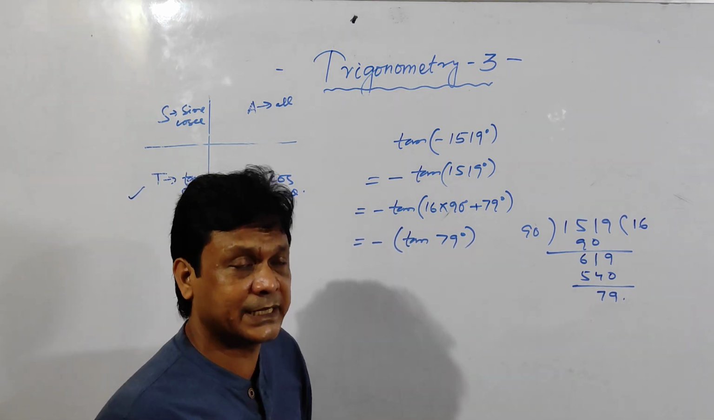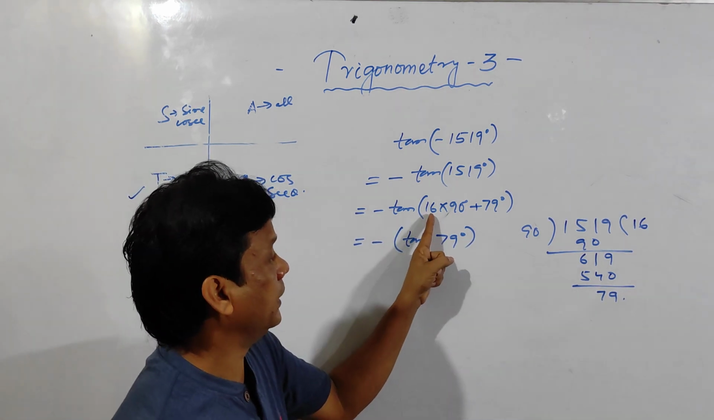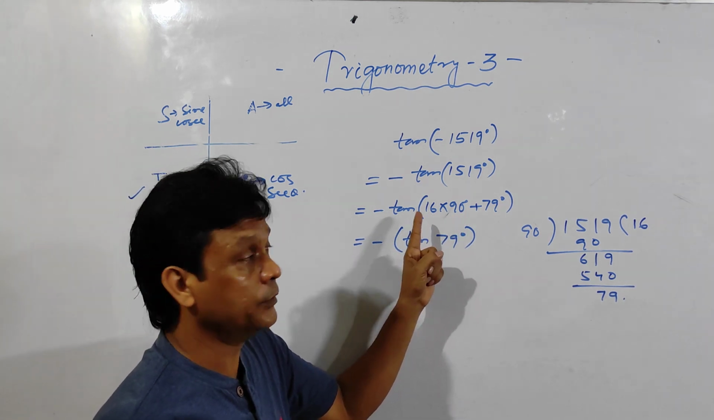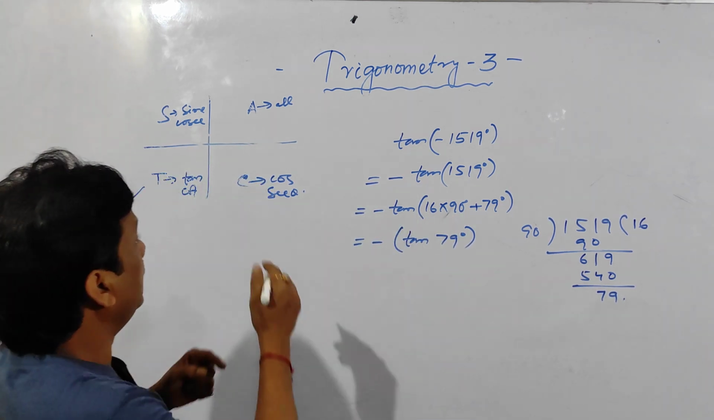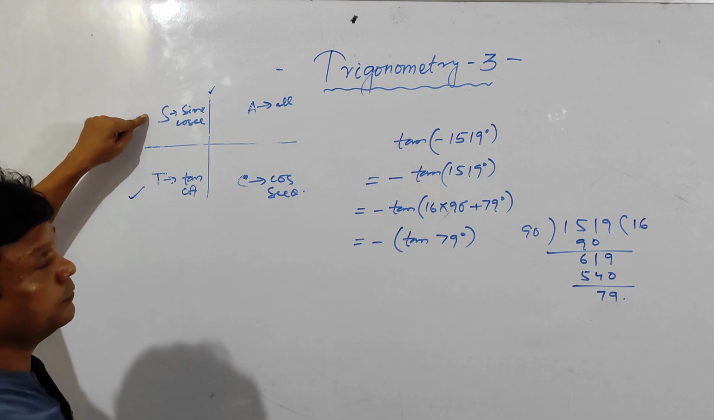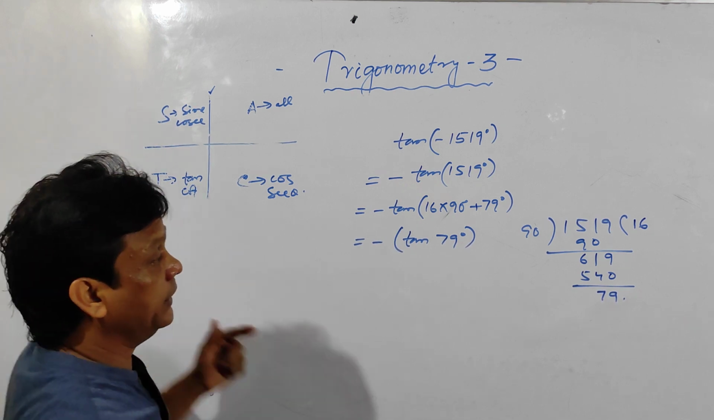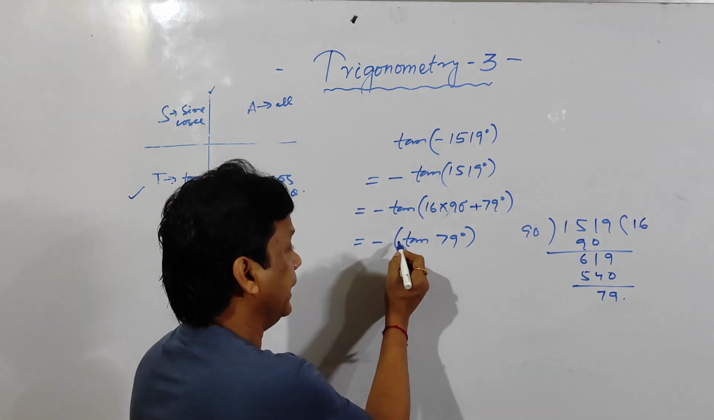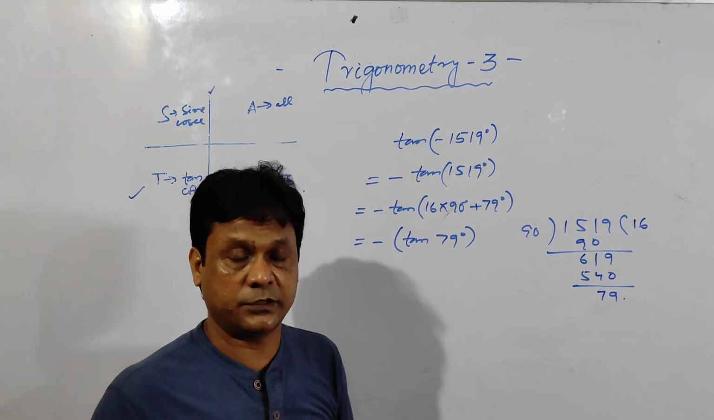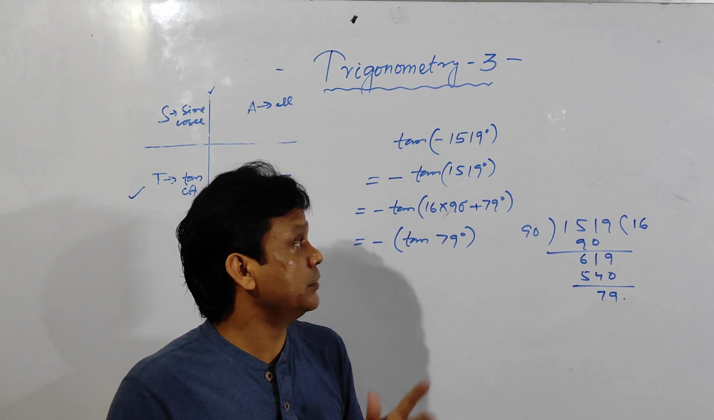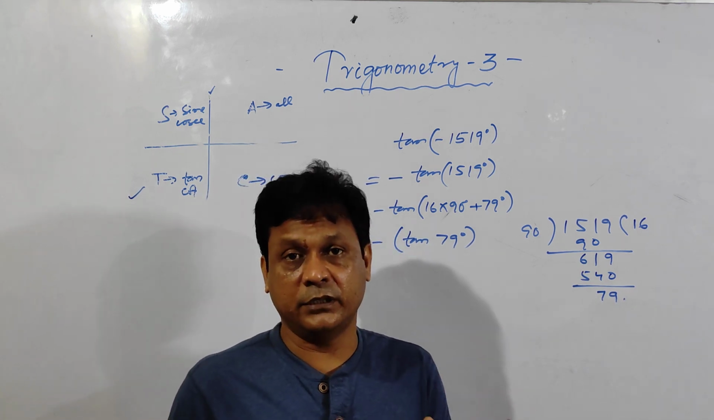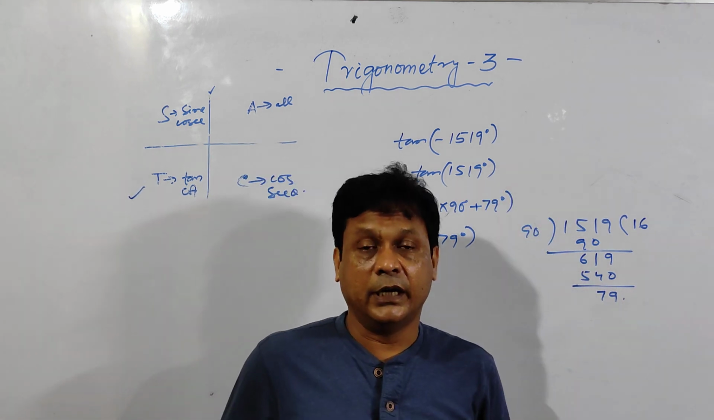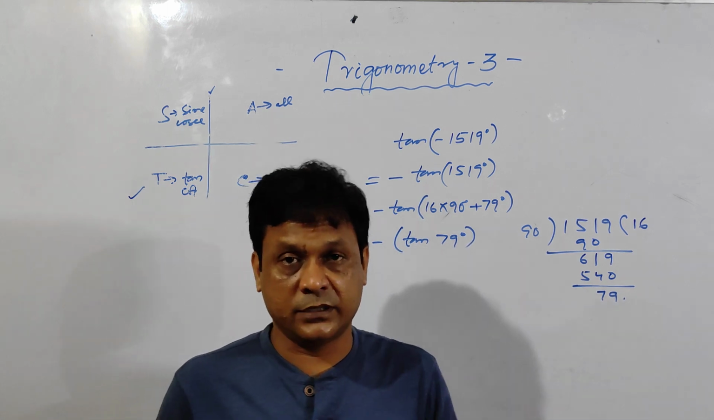For example, if this were 17 90s, then it will come here. That means it will be in the second quadrant, and in the second quadrant tan will be negative. So negative into negative will be positive. Put a negative sign here, then finally it will become positive. Clear? So this is all about the conversion from obtuse angle to acute angle and the sign of trigonometric functions.